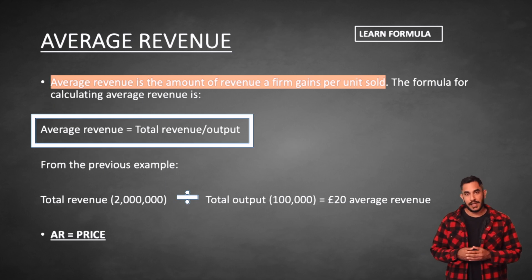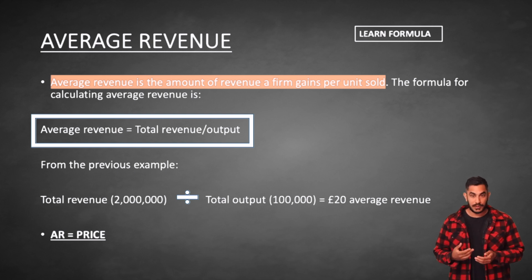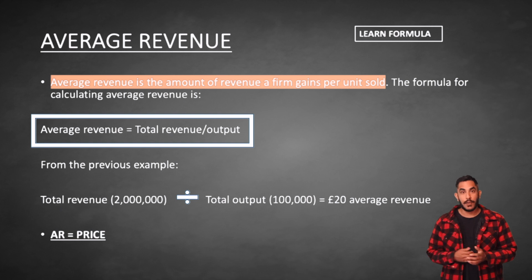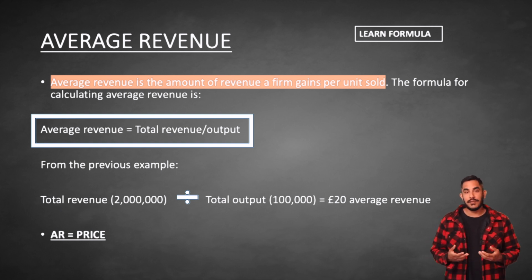Average revenue is the amount of revenue gained by a firm from selling one unit of a good or service. The formula to calculate average revenue is total revenue divided by output. From the previous example, the total revenue to Man United was £2 million.